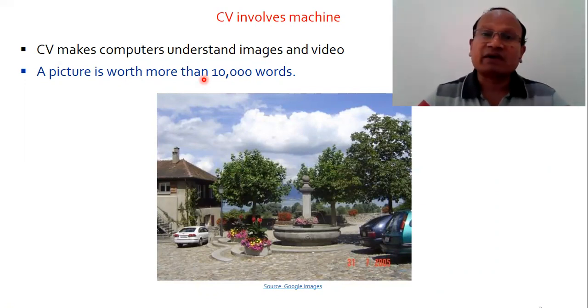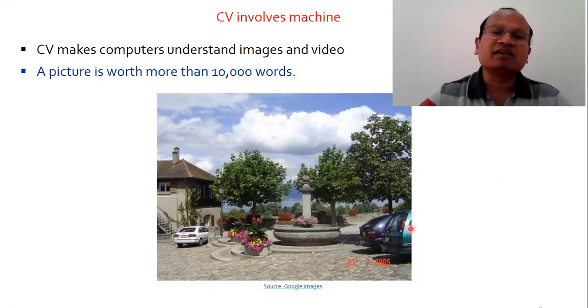Since computer vision understands images and videos, moving images, pictures, the ability to interpret a huge amount of information from the outside world is possible.